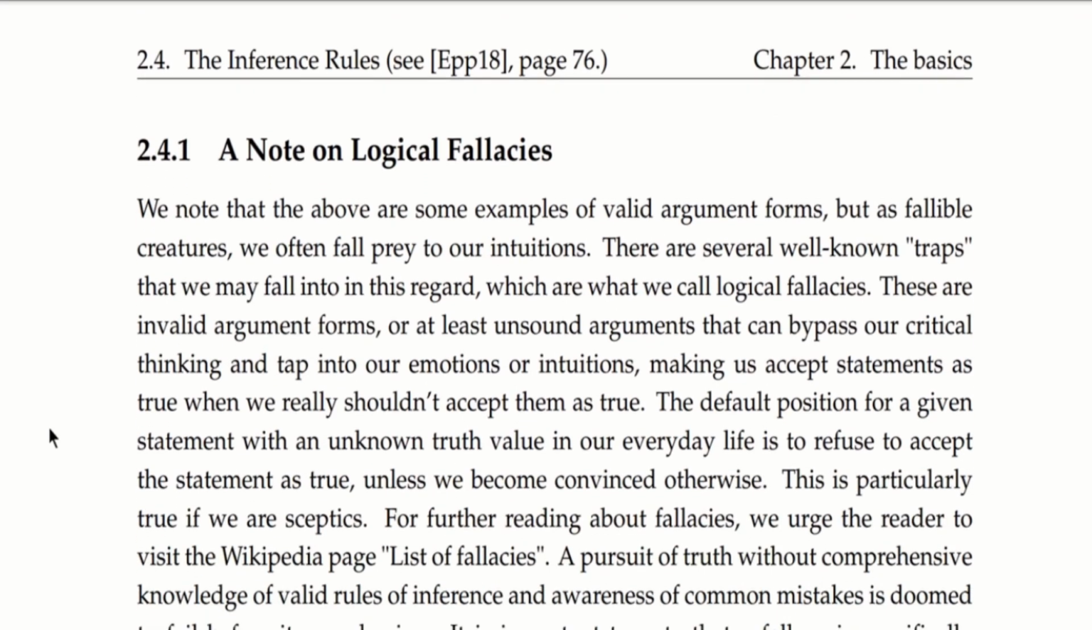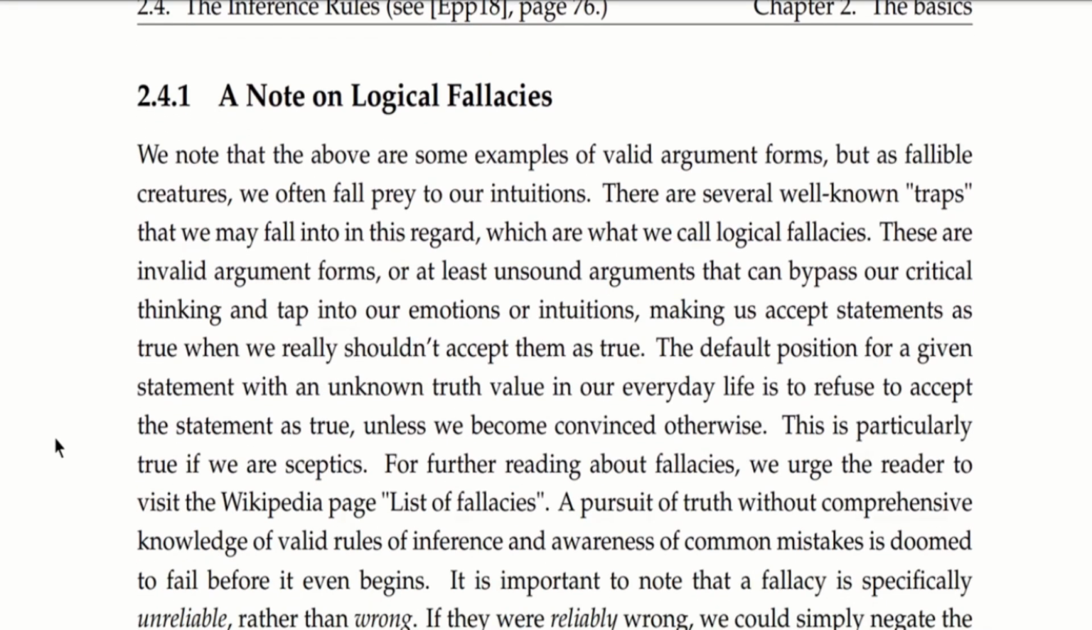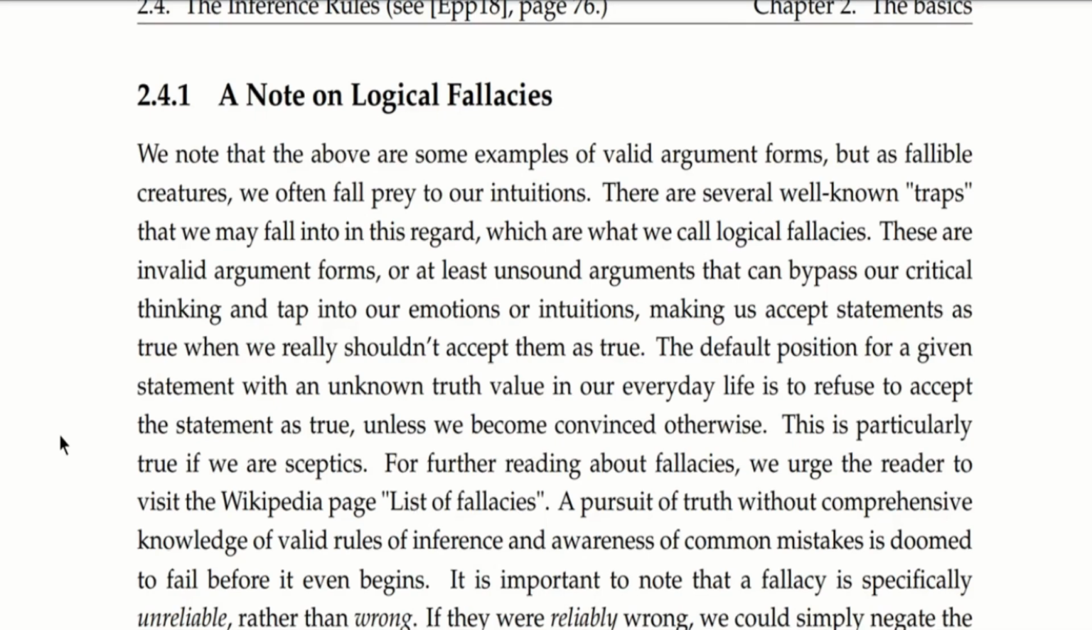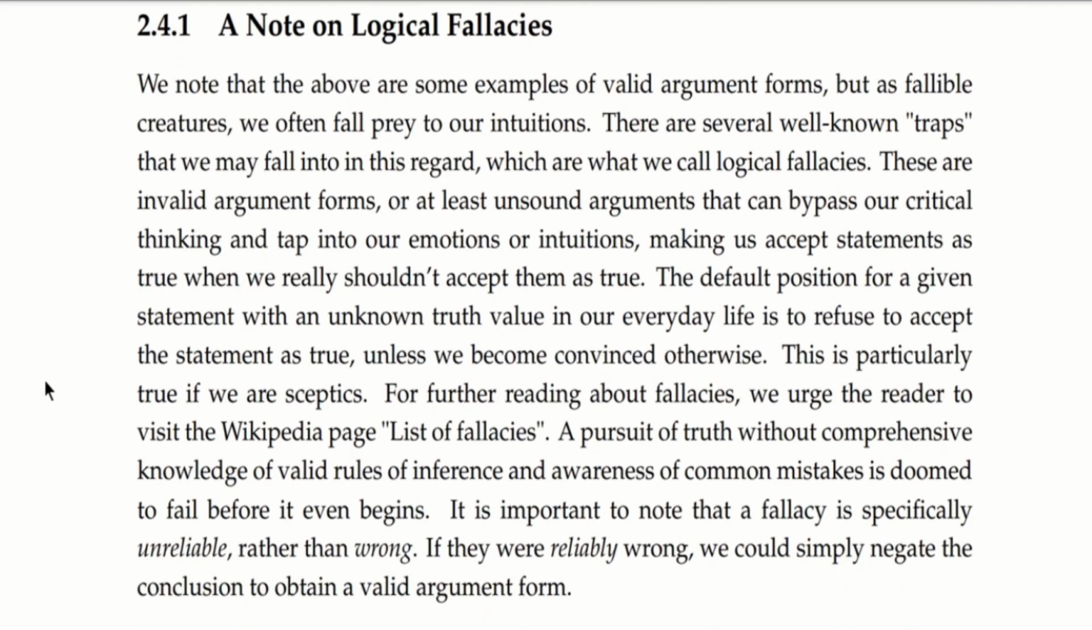We note that the inference rules are examples of valid argument forms, but as fallible creatures, we often fall prey to our intuitions. There are several well-known traps that one may fall into in this regard, which are what we call logical fallacies. These are invalid argument forms, or at least unsound arguments, that can bypass our critical thinking and tap into our emotion and intuition. This makes us accept statements as true when we really shouldn't accept them as true yet. The default position for any statement with an unknown truth value in our everyday life is generally to refuse to accept the statement as true until we become convinced otherwise. This is particularly true if we are skeptics.